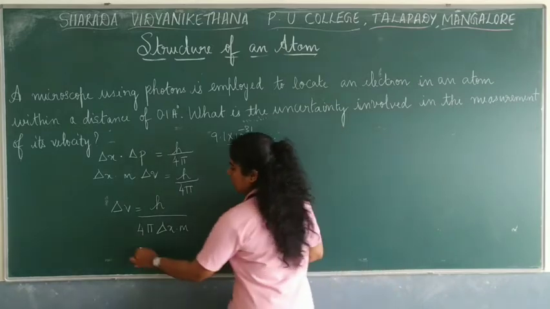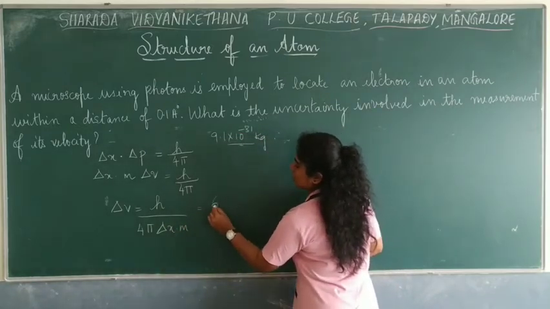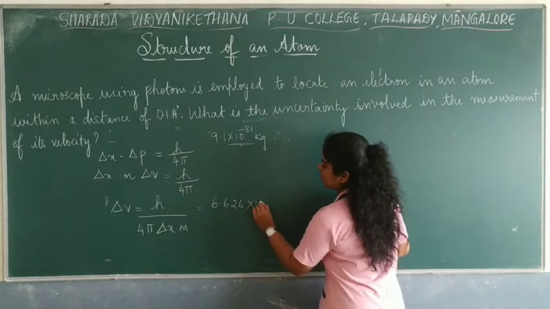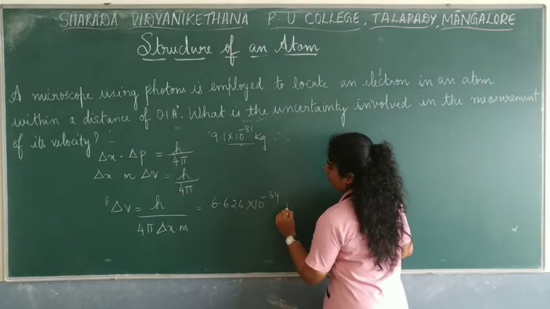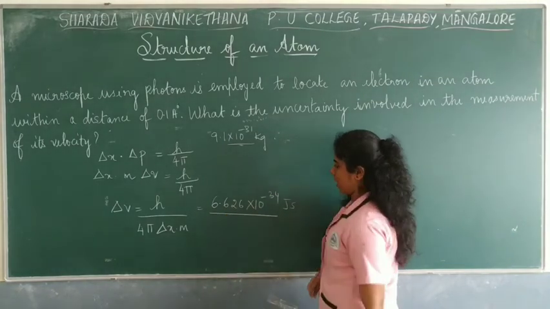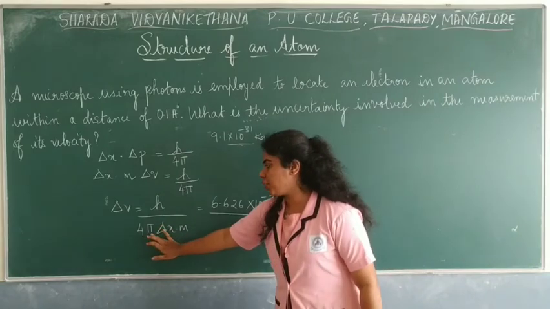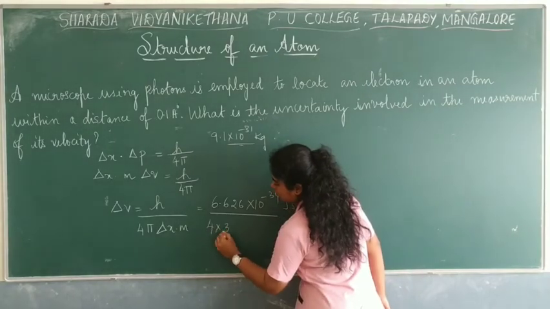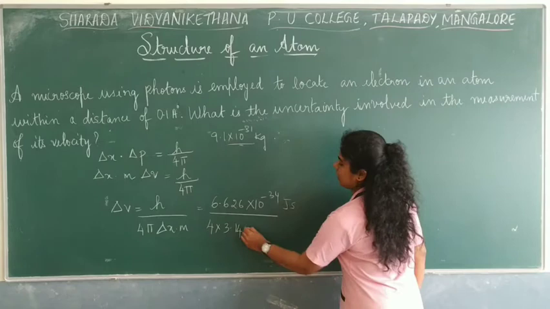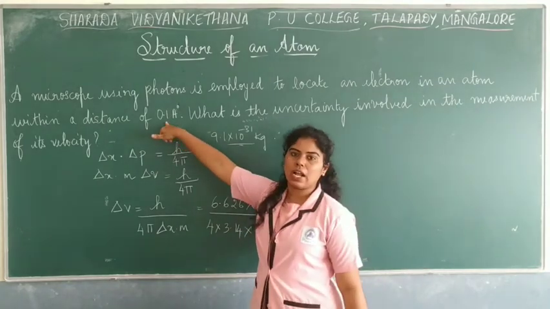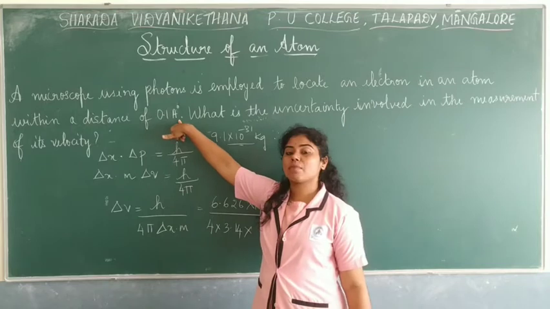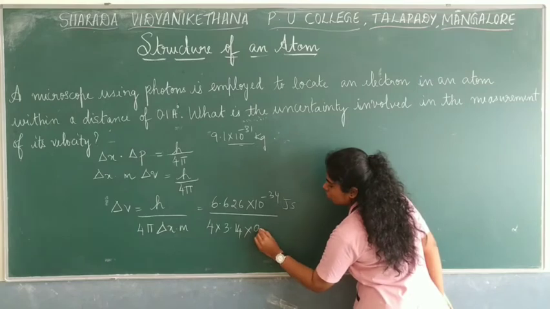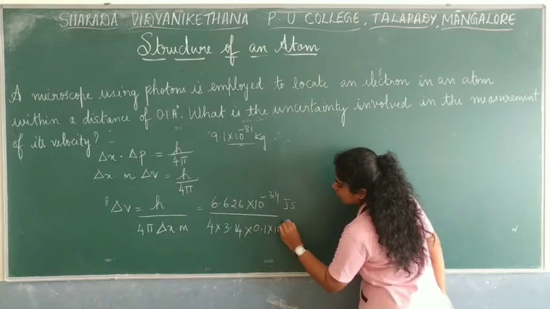So how will you do it? Here you have 6.626, which is Planck's constant, 6.626 into 10 to the power minus 34 joule seconds, divided by, what is there next? 4 into pi. Pi value is 3.14. So 4 into 3.14 into delta x. What is given here? Position or the distance, 0.1 angstrom. Angstrom in the sense it is 10 to the power minus 10 meters. So 0.1 into 10 to the power minus 10 meter.